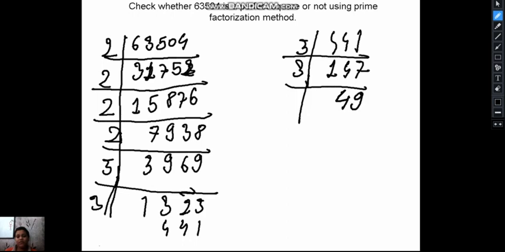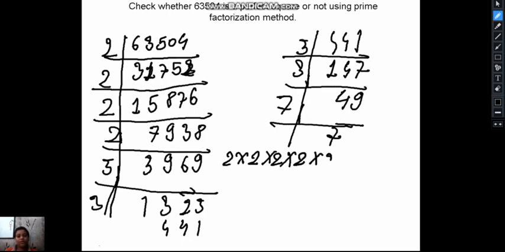3 12, 3 9 27. 49. That is 7 into 7 is 49. We will write 7 into 7. So 2 into 2 comes in a pair. Then 2 into 2 also comes in a pair. Then 3 into 3 comes in a pair. And then again 3 into 3 comes into pair. Then 7 into 7 also comes in a pair.